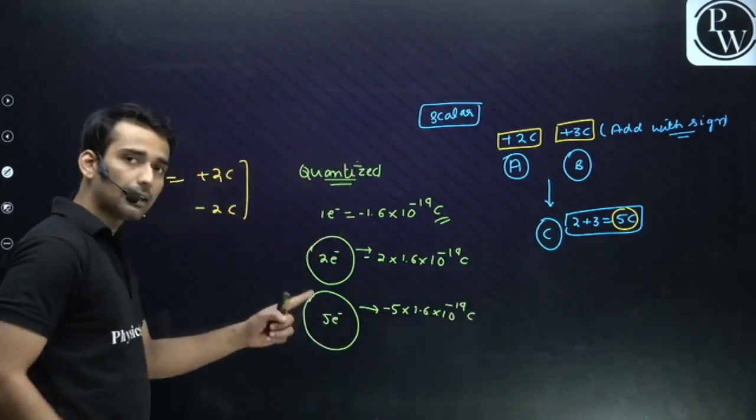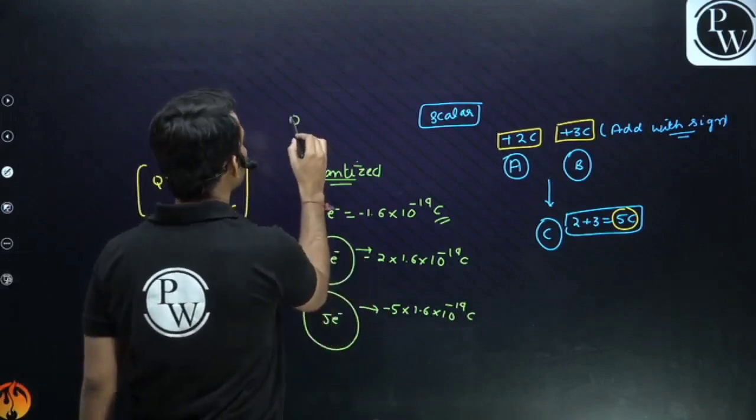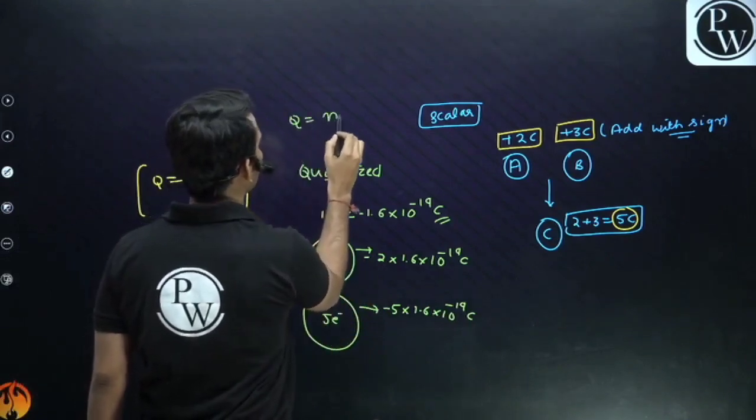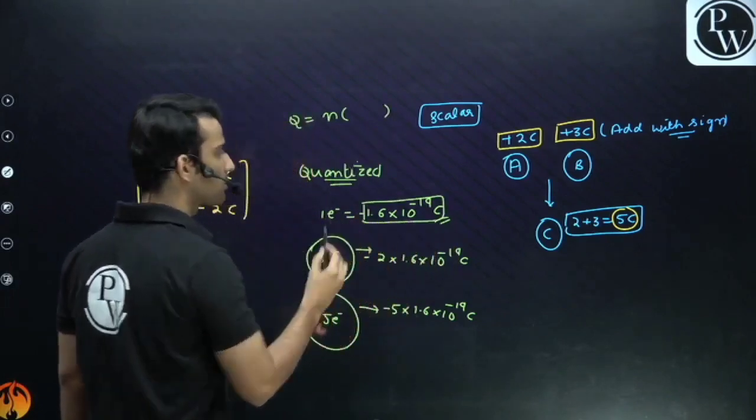So similarly 10 electrons, 20 electrons. You can see the amount of charge is a multiple of 1.6 into 10 raised to the power minus 19.